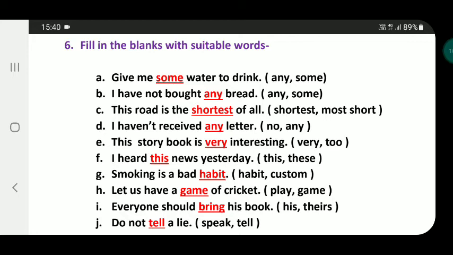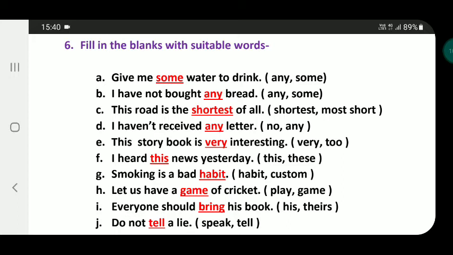I. Everyone should bring dash book. In this sentence, underline has been given under bring, but his should be underlined here.